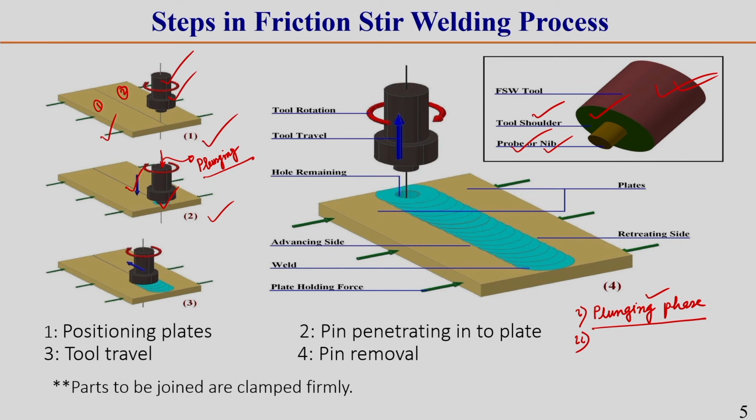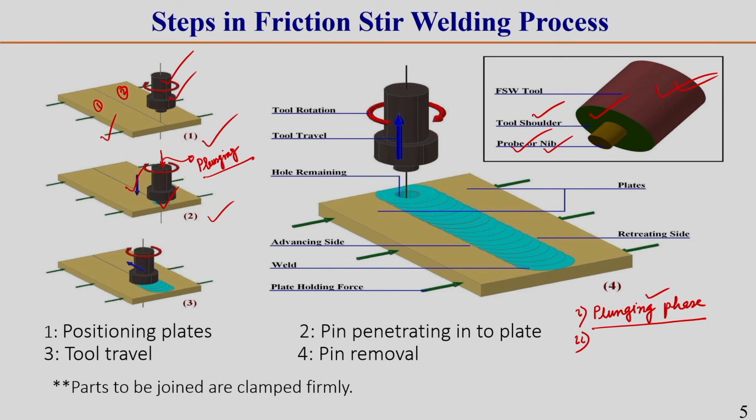At that time the temperature rises to its working temperature. So, we keep the FSW tool in the same plunge location for some time to heat that region to a temperature called the working temperature. This you should keep in mind.